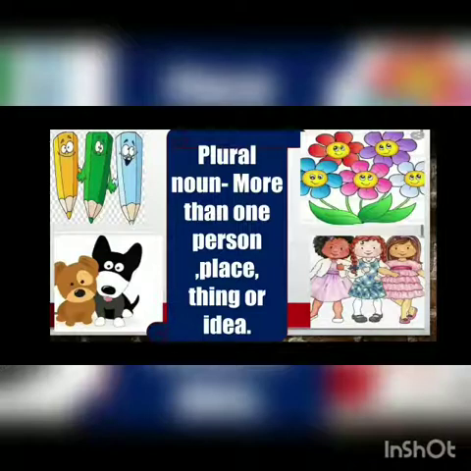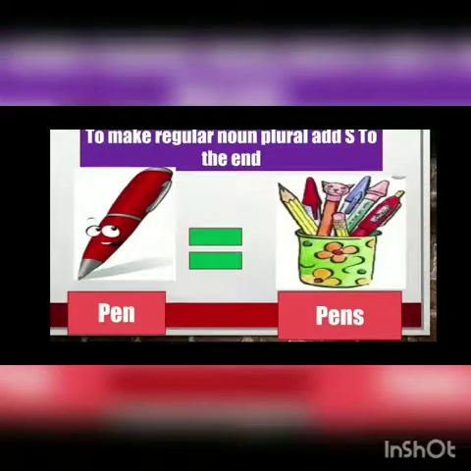Plural noun. Very good. Now here 3 girls are there, 3 best friends. So what are they? Singular or plural? Plural noun. Okay? Children, when 2, 3 persons, places, things or ideas are there, it is nothing but your plural noun. And when only one thing is there, one girl, one pencil, one car, it came in the singular noun. Getting everyone? We'll have a look at the next slide.